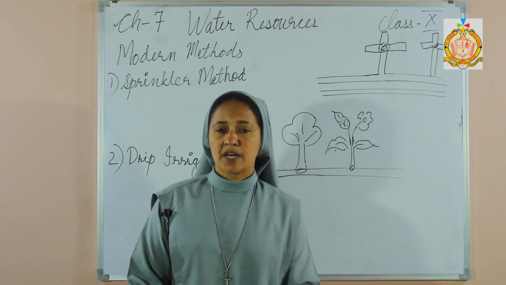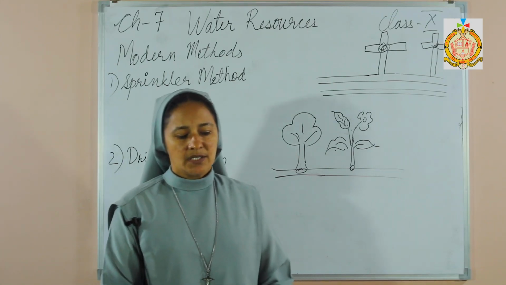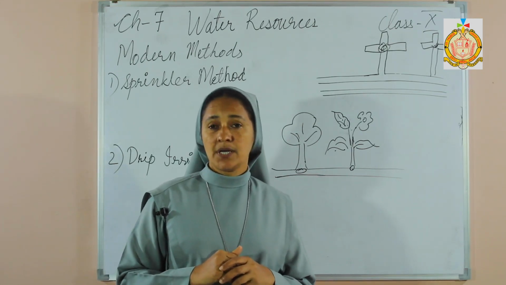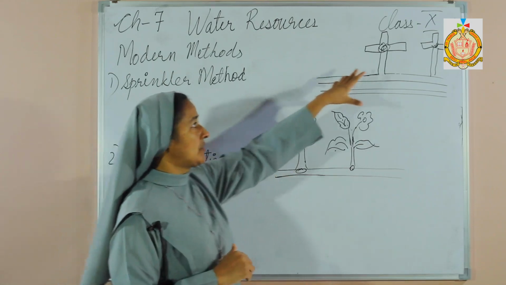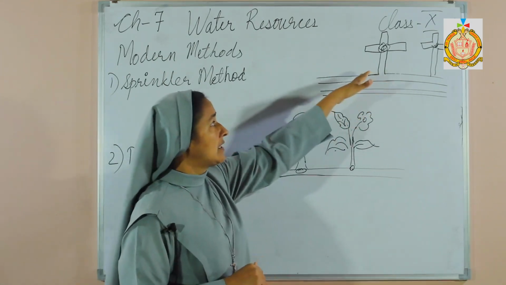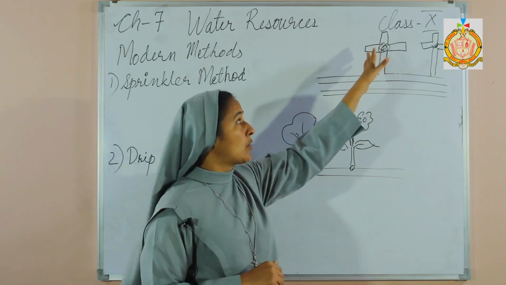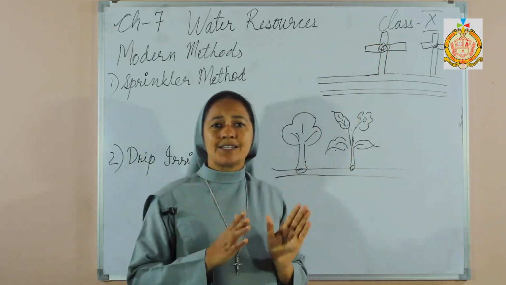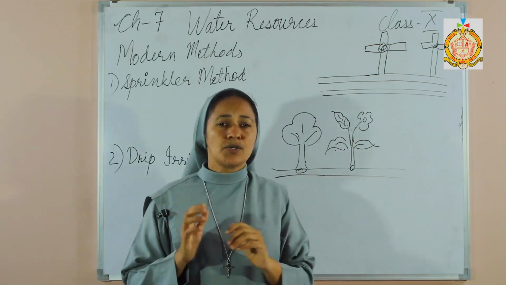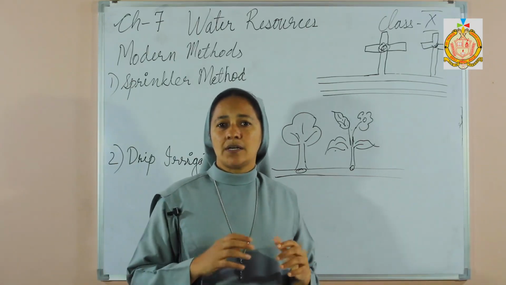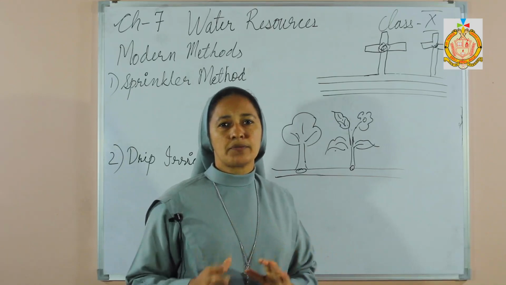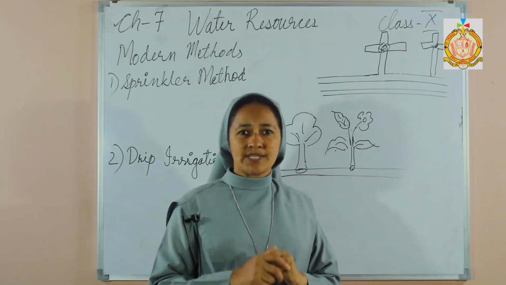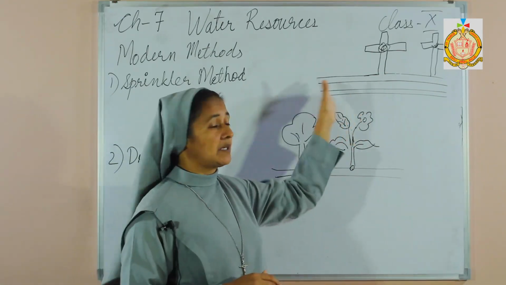In the sprinkler method of irrigation, the sprinklers are set in the field and water is supplied with pipes. When we look into this picture, I have a drawn picture here. It shows the pipes arranged in 3 or 4 directions, and they get rotated at every angle, so that the water can reach every nook and corner of the field.